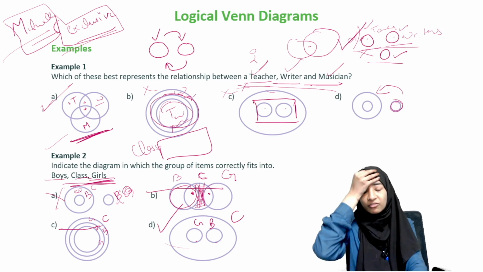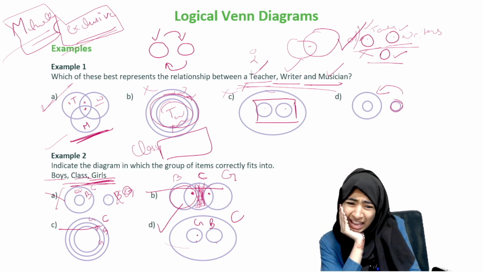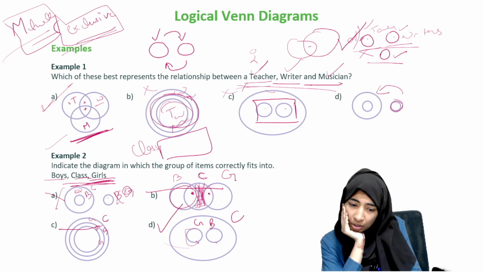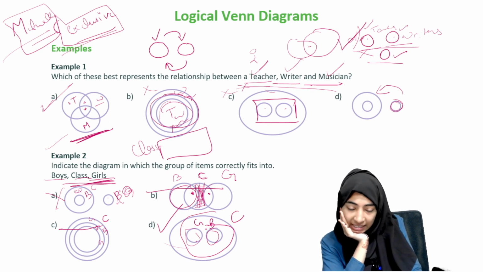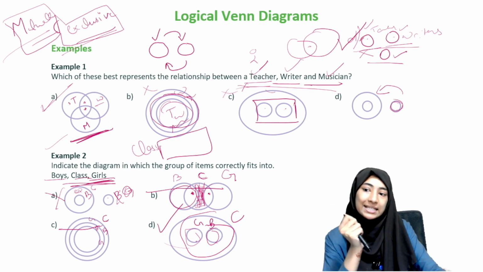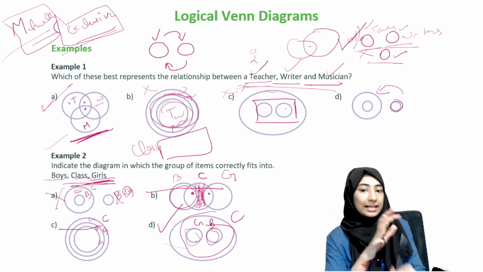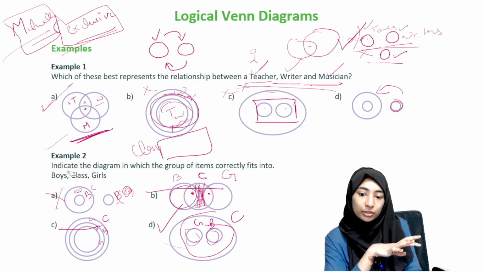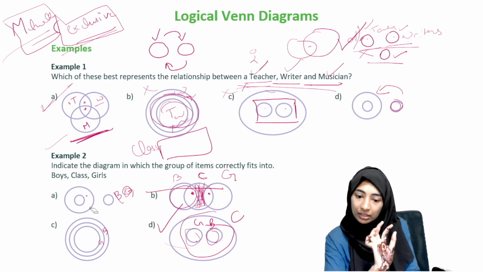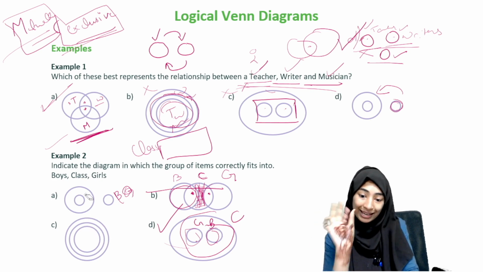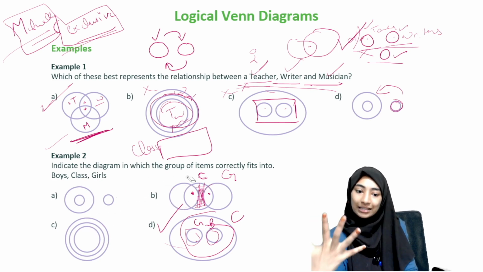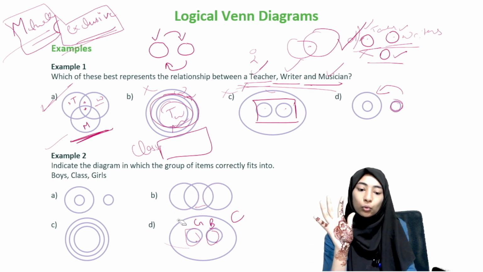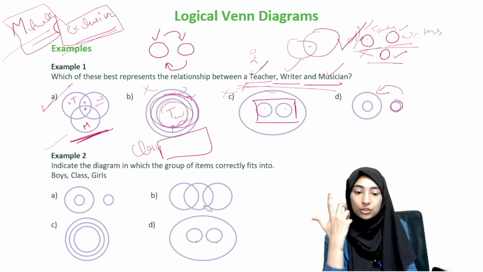Now, some of you might be confused. You might think, okay, but are we saying that all girls and boys belong to a class? What about the girls who do not go to a class? Right. So here the thing is, when a question like this is given, the context, like I said at the beginning, is that we are just referring to a situation in a class, boys and girls in a class, right? So that's the context.